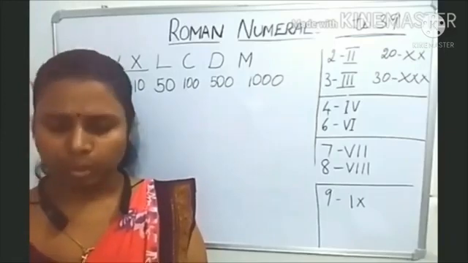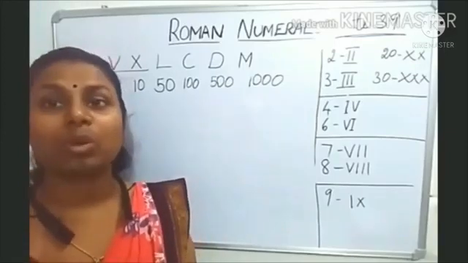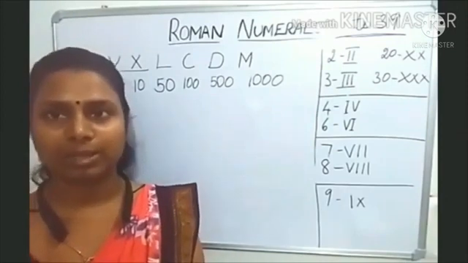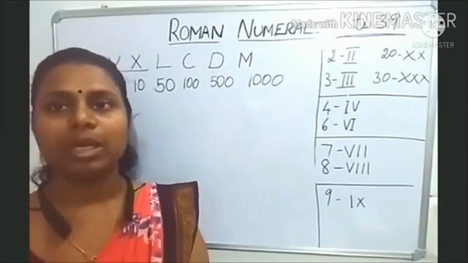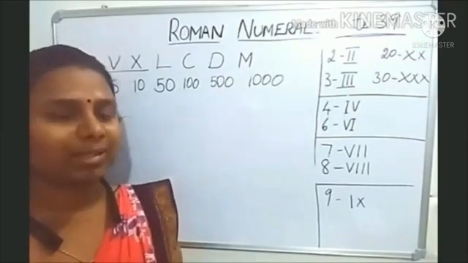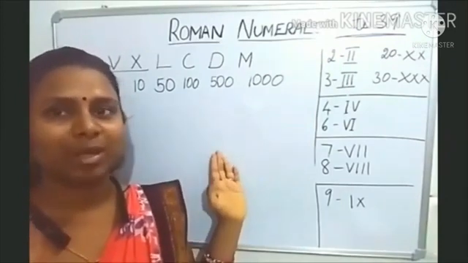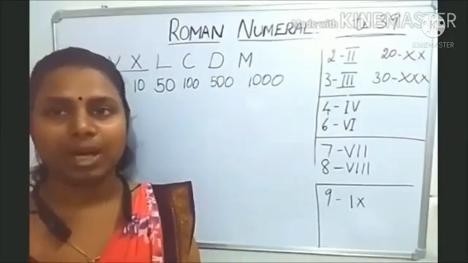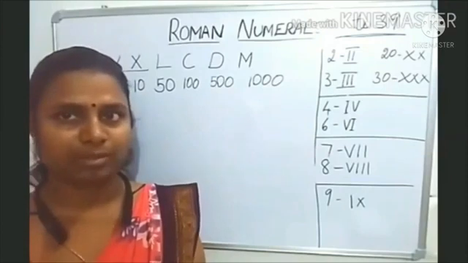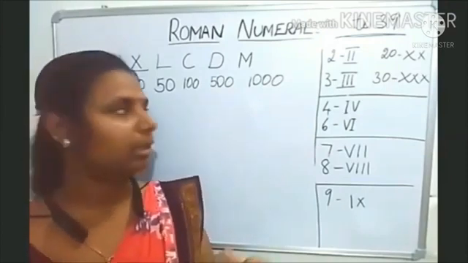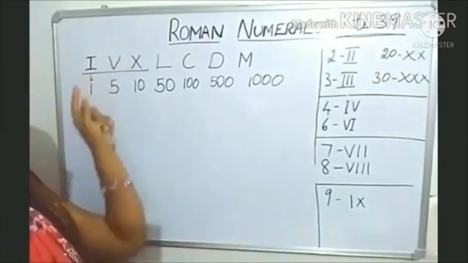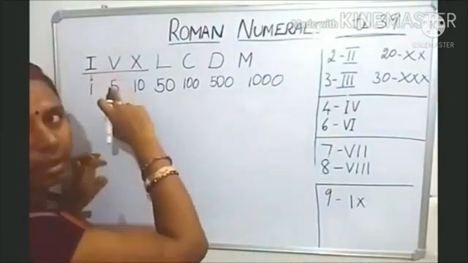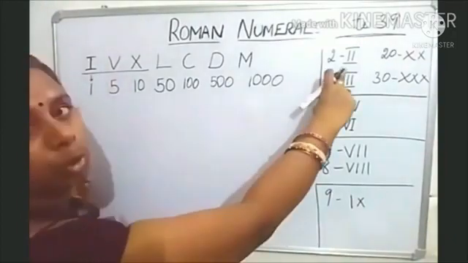You know that early humans used to draw lines when they were expressing how many. So before finding the symbols, when they drew the lines, that was the first rule for them. Any number can be written 3 times, not more than 3 times. It can be repeated 3 times. The first one is I, so I can be repeated 3 times. Number 1, already I is there.